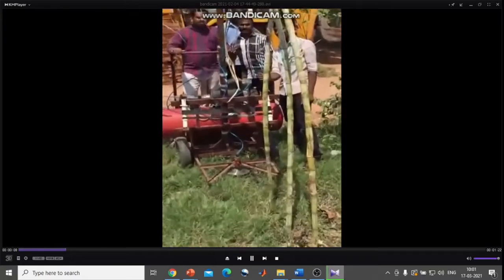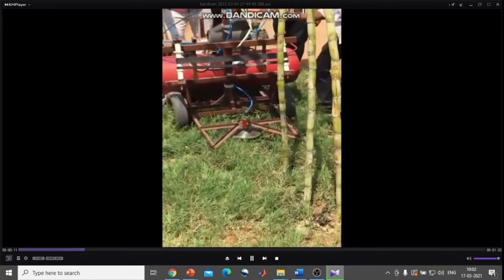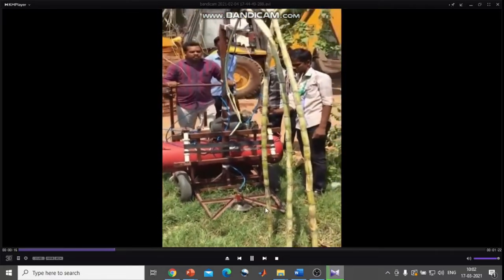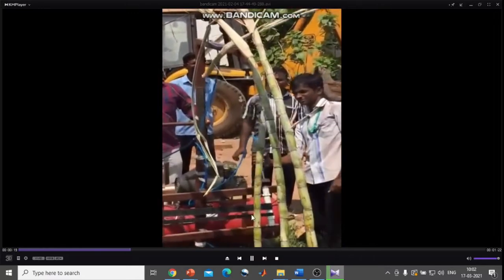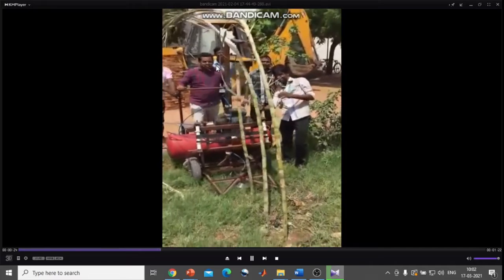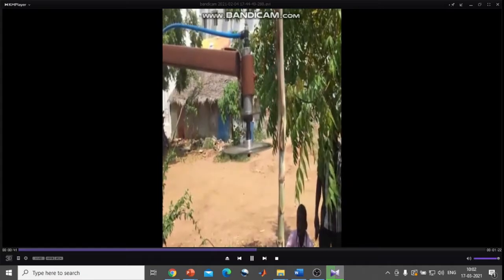The technicians operated the sugarcane cutter machine in the field. They conducted field testing. The bottom cutter cuts the sugarcane at the bottom level, and the top level blade cuts at the top level of the sugarcane, and you can see the overall sugarcane results. The sugarcane leaves are cut with the top level cutter. The top level cutter cuts the leaves available on the sugarcane. It cuts out the leaves of the sugarcane.